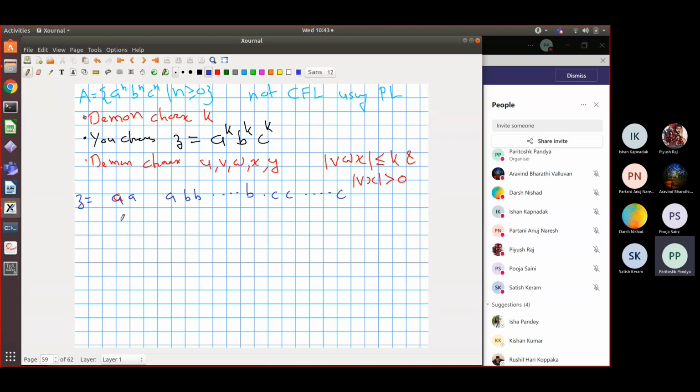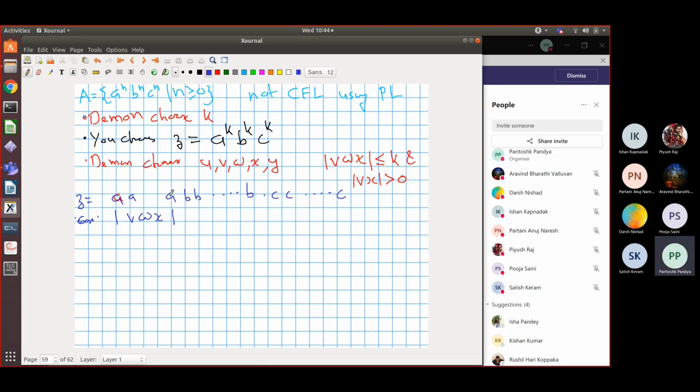So one thing that can occur is it can occur within the a part. So this could be vwx. This is my case 1. I have this vwx as a window. I slide it across this word and it can occur anywhere. The Demon can make this vwx occur wherever he likes. So suppose vwx occurs in the a part.